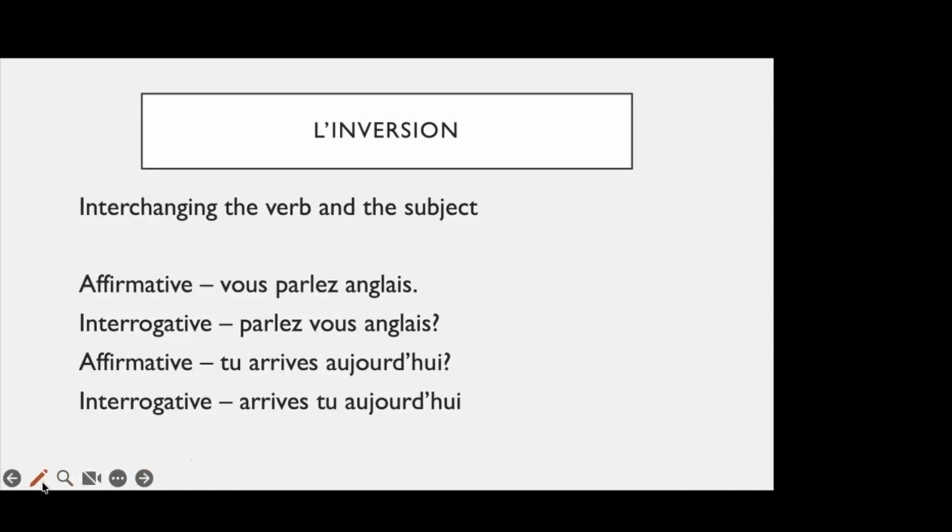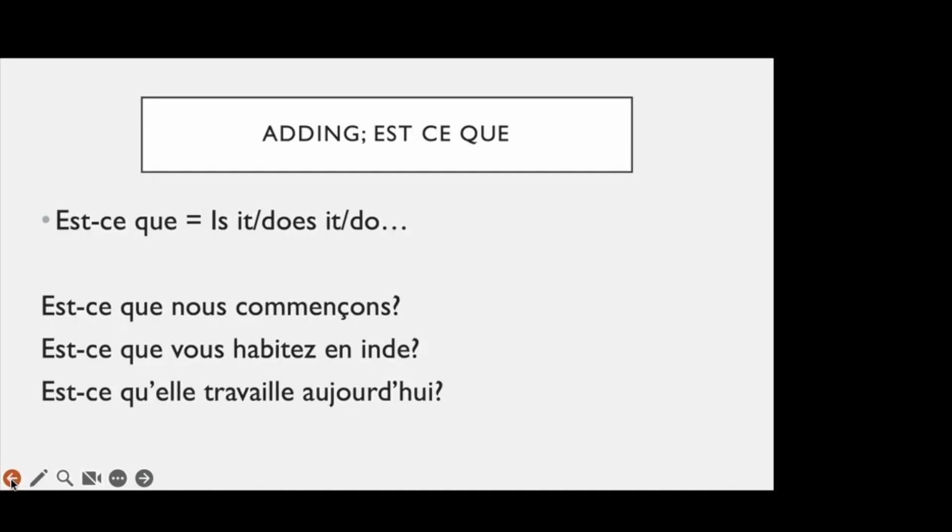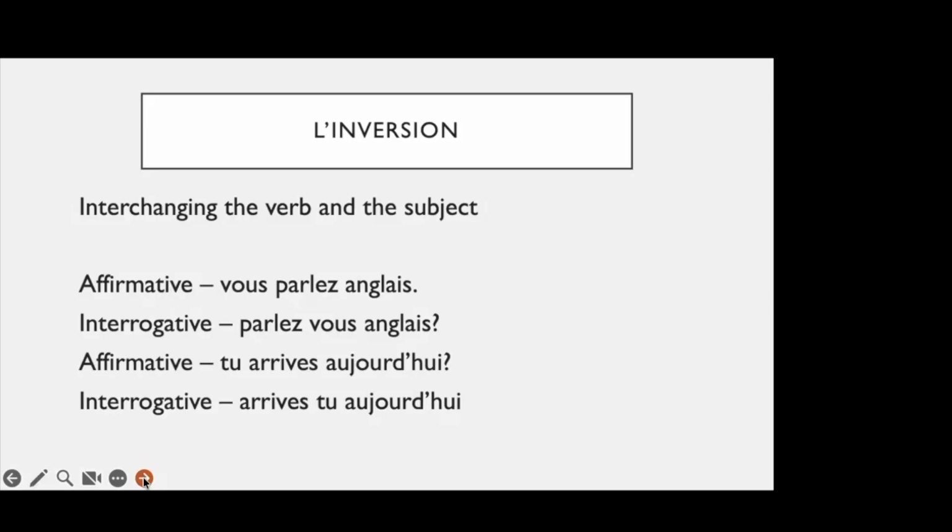But then, since we are just beginning, you can always choose the easiest one, depending on the one you can remember, right? So what I suggest is that you always try to use this ESC version, because this is easy and easy to remember, and there are fewer chances of making mistakes. But then, as we move forward, we will try to be more authentic with our French. So we will try to use inversion, right?